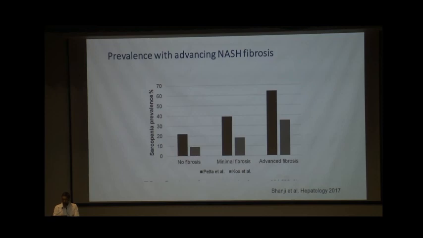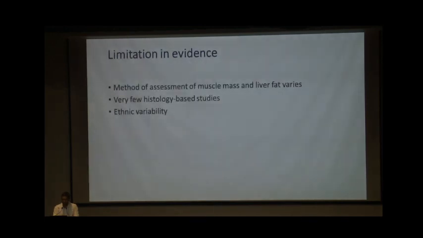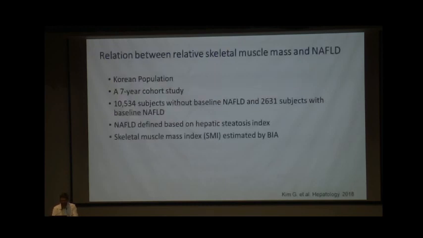And the prevalence of sarcopenia increases with the progression of NAFLD. It is even present if there is no fibrosis, and increases in patients who have minimal fibrosis to advanced fibrosis. We may say that there are limitations with these population-based studies: the assessment of muscle mass and liver fat vary, there are very few histology-based studies, and there is ethnic variability, as most of the evidence is from either China or Korea.